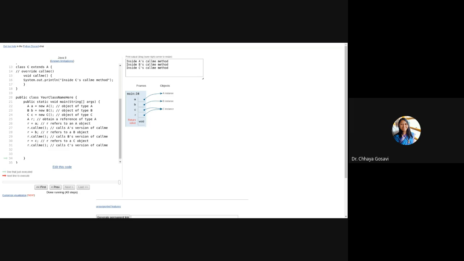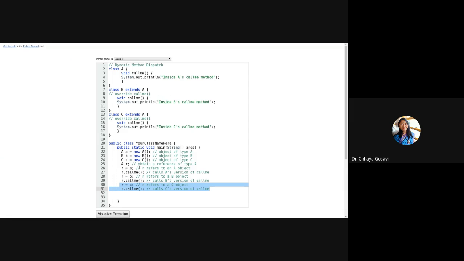Okay, I'll show you one more interesting part. Instead of creating this, I'll create an array of size 3. How do you create an array of references?